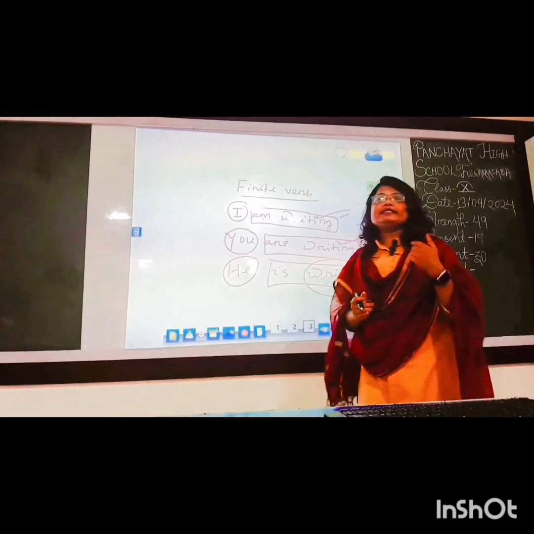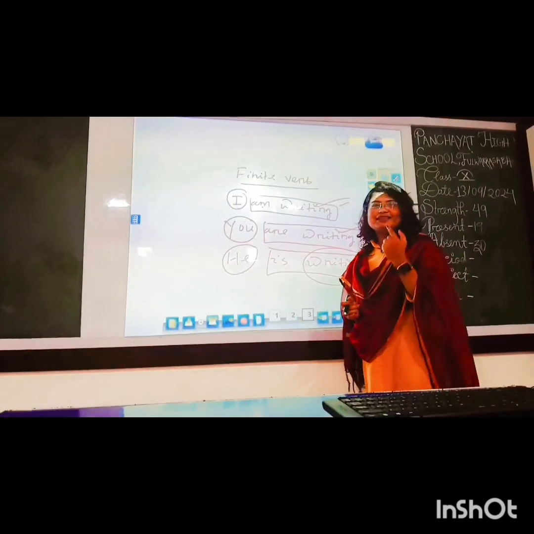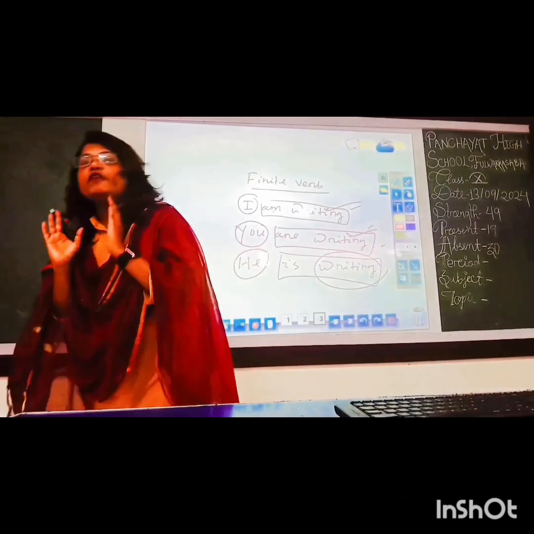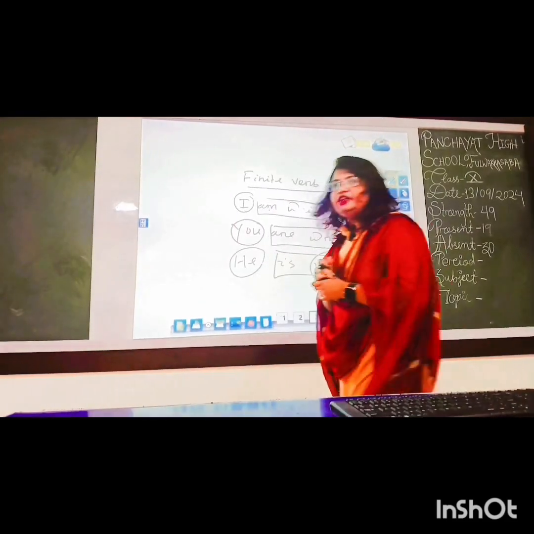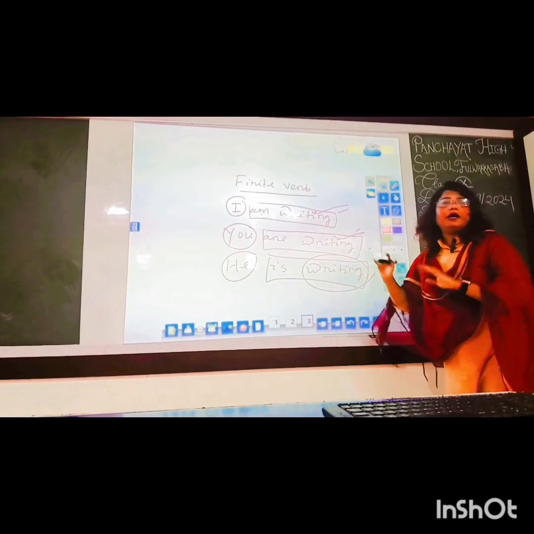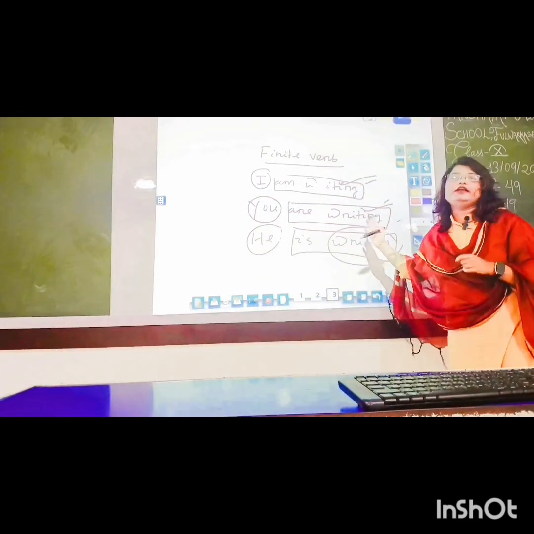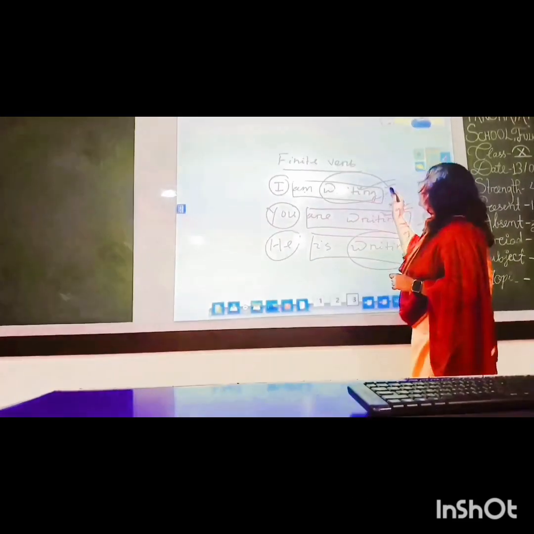Because we know a sentence consists of two parts. One is subject and another one is predicate. And a predicate always starts from a finite verb. And the second thing is the other verbs in a verb group except the first verb are known as the non-finite verb. So writing is a finite verb.